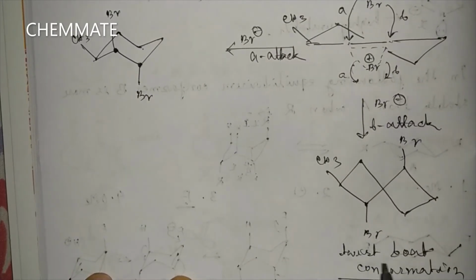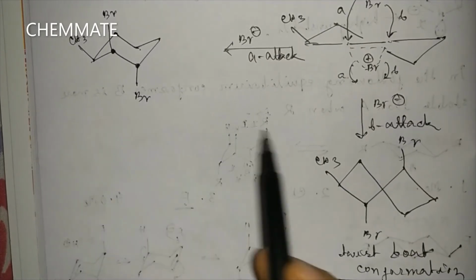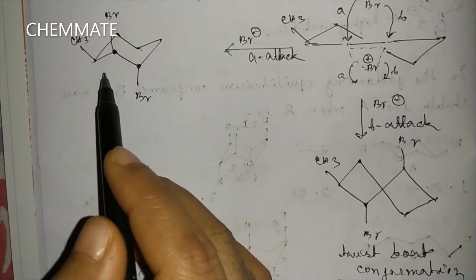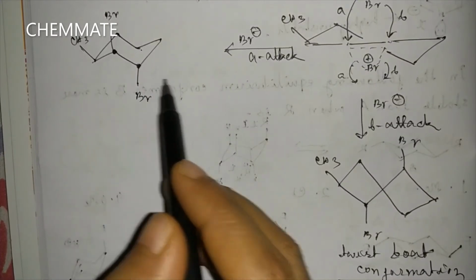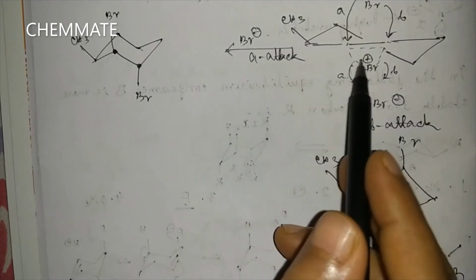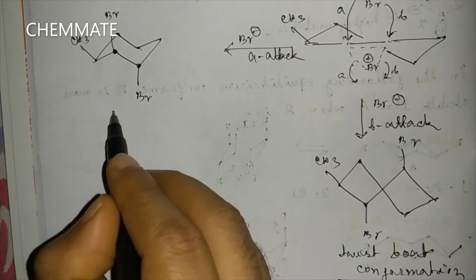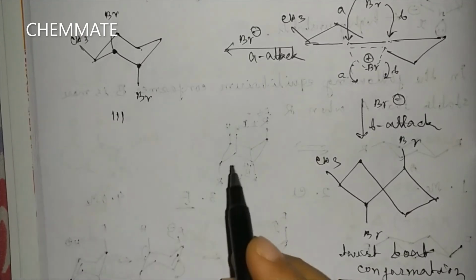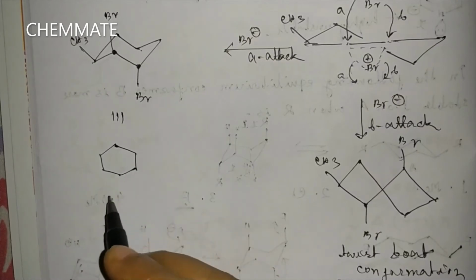This conformation is highly unstable because cyclohexane is most stable in its chair conformation. So A attack will be favorable and this product will be formed. Now if we represent this product in another way, it will be like this.